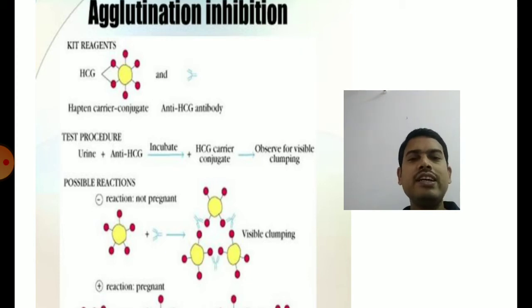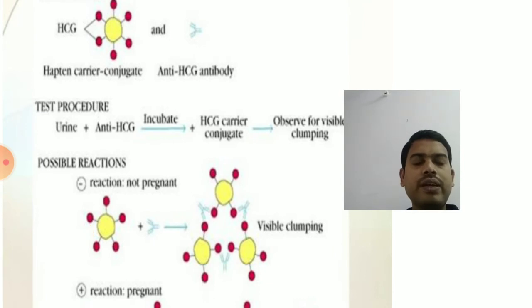You can clearly see antibody against HCG, and a hapten carrier conjugate. So this anti-HCG antibody which is present in the kit can bind to the HCG carrier conjugate, forming visible clumping. You can clearly see visible clumping.